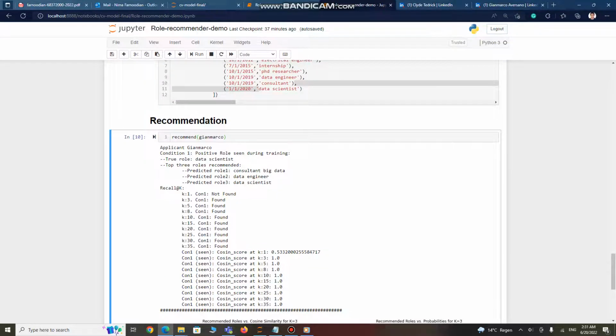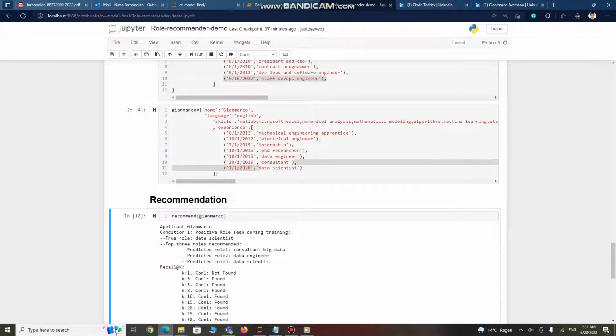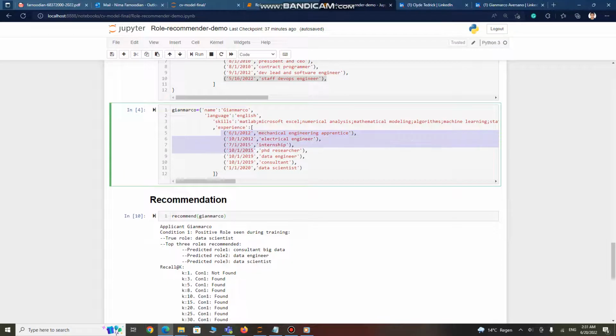And something really amazing or interesting here is that if you see here, there is nothing about data scientist. So the model could actually capture a kind of evolutionary pattern from mechanical engineer to data engineer, and then consultant, and data scientist, which is the last role of this applicant.